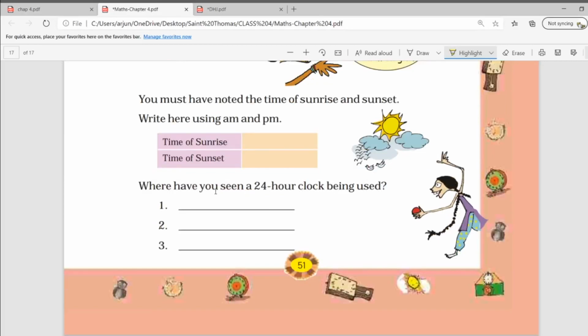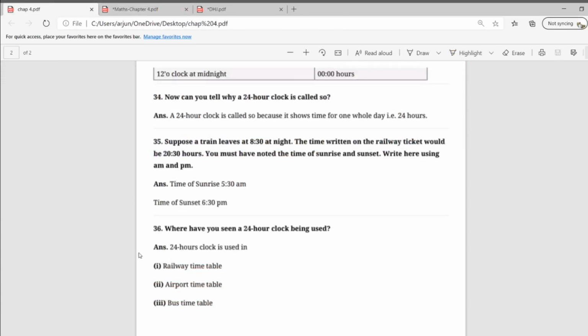Where have you seen a 24-hour clock being used? Let's see. A 24-hour clock is used in railway timetables, airport timetables, and bus timetables. So here we are ending chapter number 4. I am sharing the PDF which consists of the remaining questions and answers of this chapter. Thank you very much.